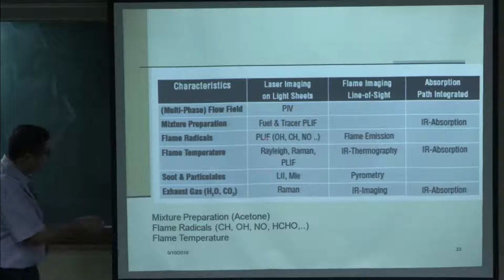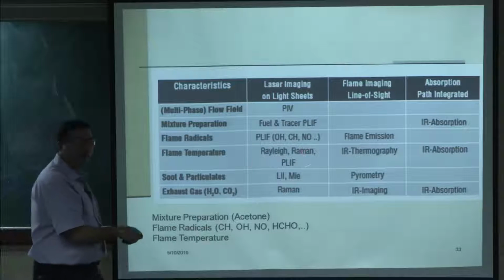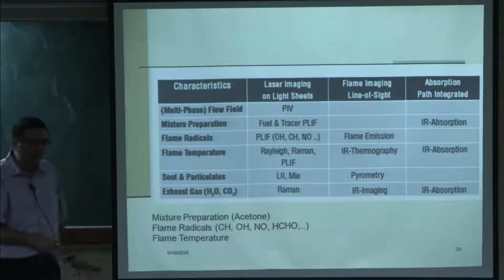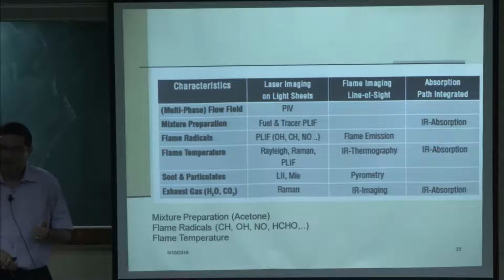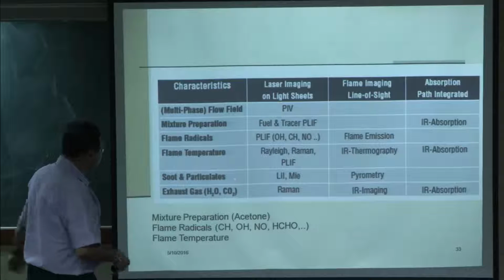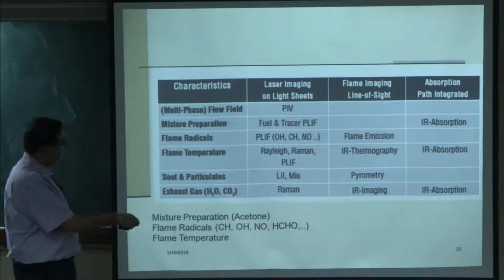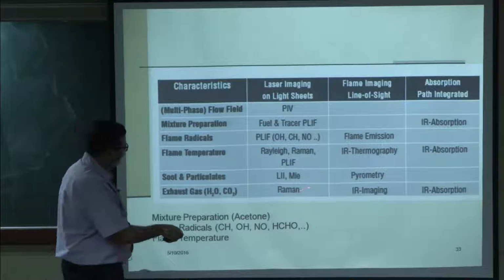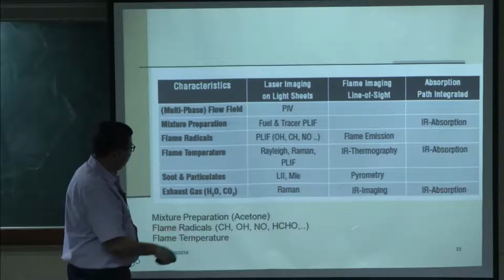However, these methods, Rayleigh, Raman and PLIF, are very good for this measurement. Rayleigh and Raman are direct measurements. PLIF actually does not give the temperature directly. You get the species and then calibrate it back for the temperature field. And then for soot and particles, you use LII or Mie scattering or pyrometry. For exhaust gas, you can use Raman spectroscopy, IR imaging, IR absorption, etc.